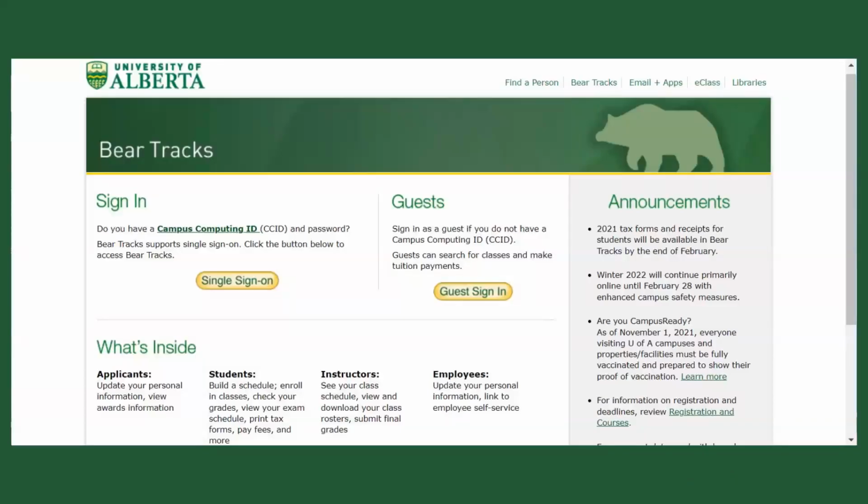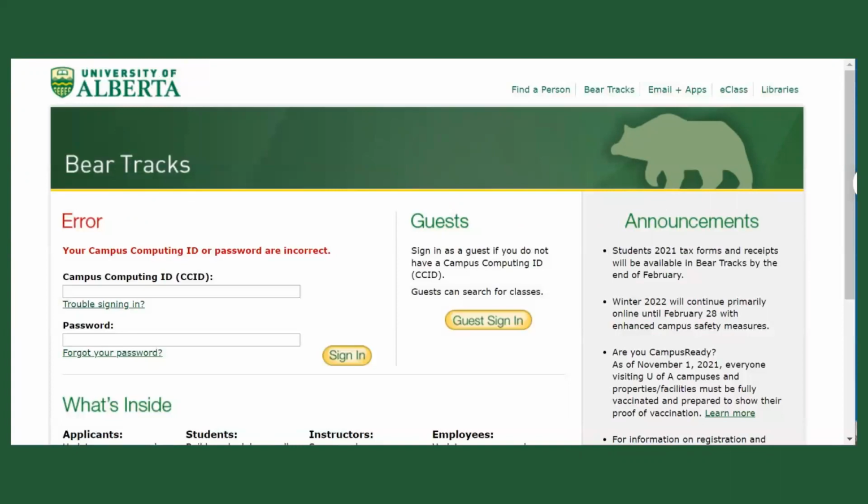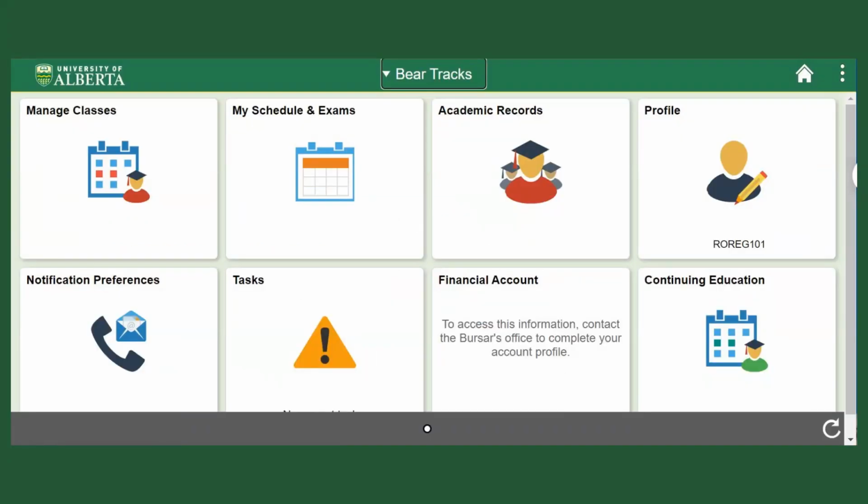The first step will be to log into your beartracks by going to uab.ca/beartracks, select Single Sign-On. At this point, you will enter your CCID and password. This will then bring you to your beartracks homepage, which will look similar to what it is on the slide. All the tools we will be using can be found in the Manage Classes section.